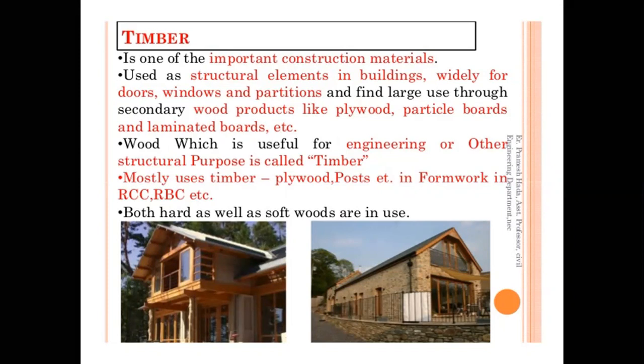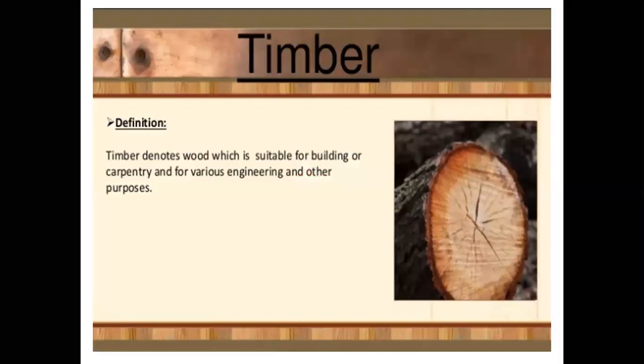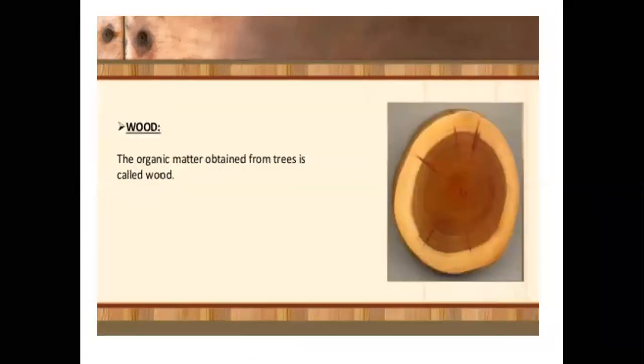It has been extensively used in beams, columns and plates in construction in a variety of situations such as foundations, floors, stairs and roofing. Even at present, timber compares well with many other artificially made construction materials such as concrete and steel in many engineering properties. The definition of timber denotes wood suitable for building or carpentry and for various engineering and other purposes. Now the definition of wood: organic matter obtained from trees is called wood.